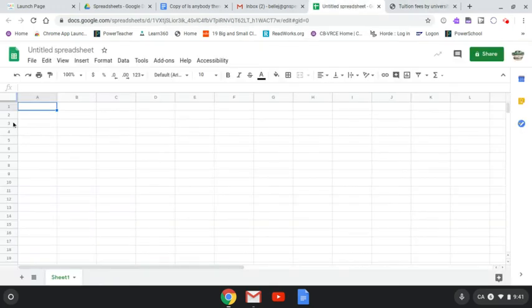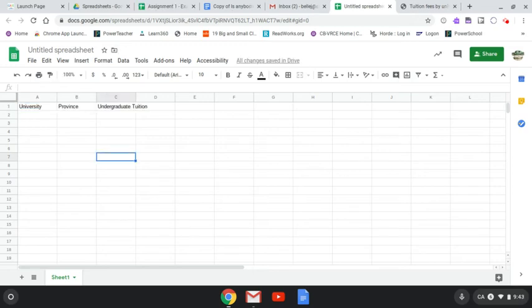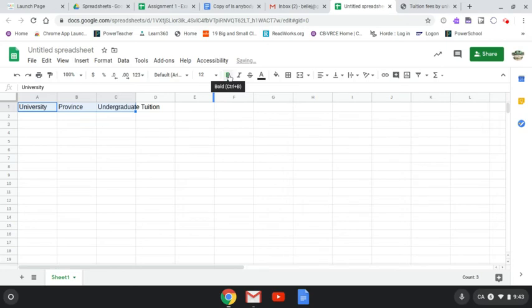So we're going to set up our spreadsheet with that information. So we're going to just type in our titles. Once we have those names typed in there for our titles or headers for information, we're going to make them, first of all, look a little bit better. Because they're titles, we're going to make them a little bit bigger. So maybe let's go to size 12, and we'll make those bold.